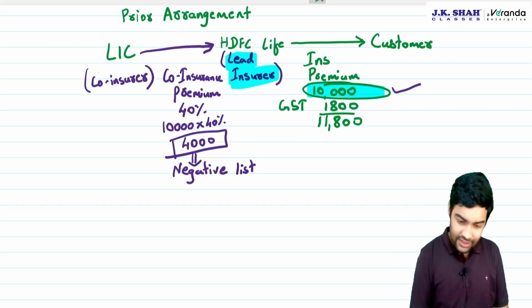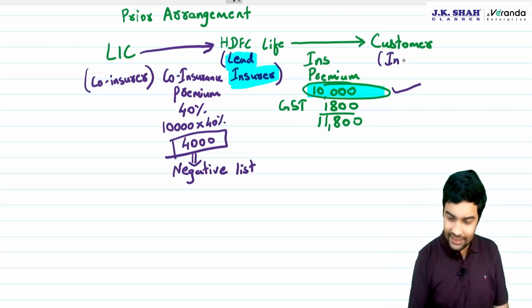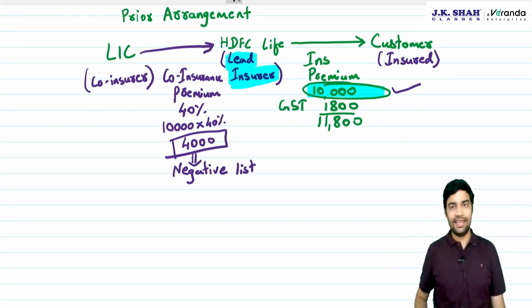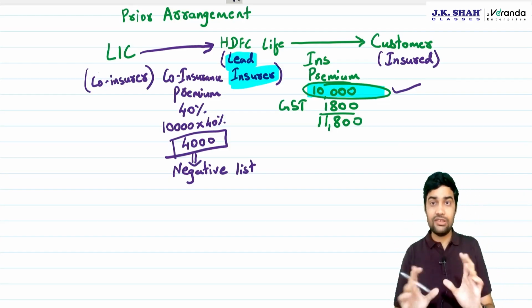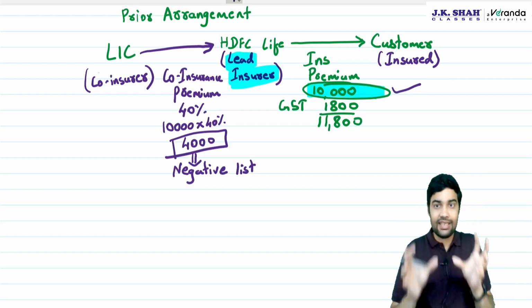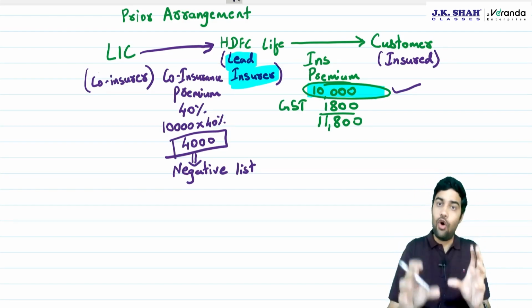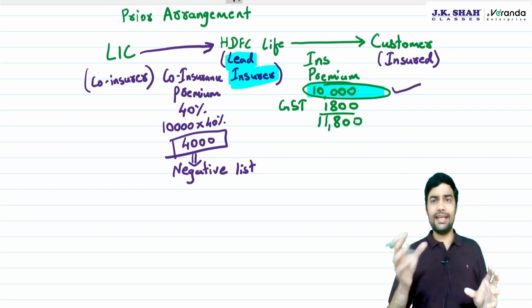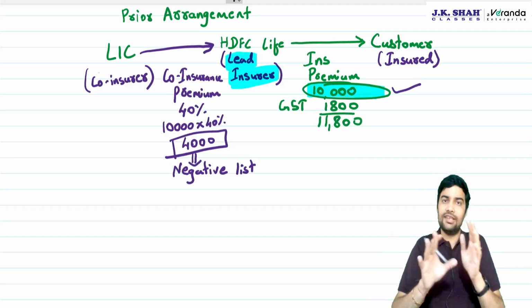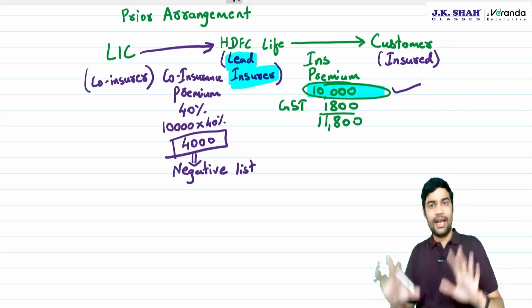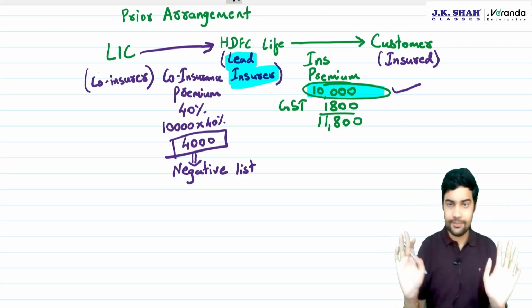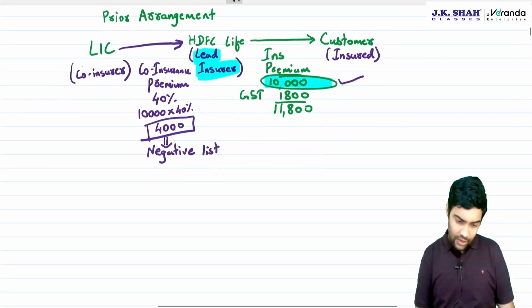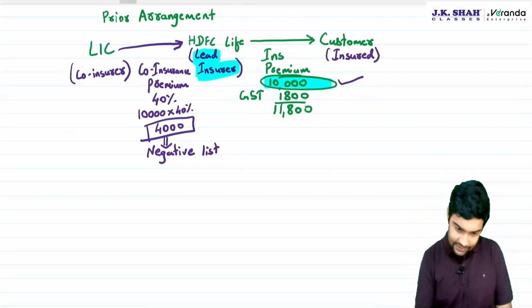And what is customer called in these cases? Customer is called as the insured. Okay, this is the first one. What happens in co-insurance? There is a prior arrangement that there will be a sharing of insurance premium and claim, that is risk and rewards between co-insurer and lead insurer. That is the agreed terms. Clear? Okay. Now let's talk about the second case.